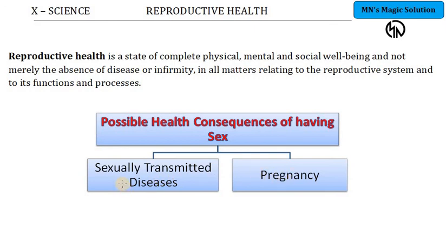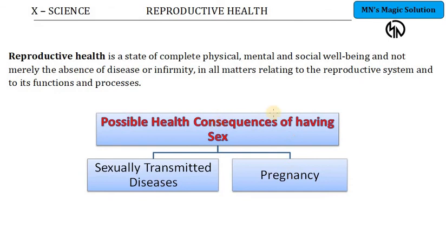The first category is that when people have sex, sexually transmitted diseases might occur. Sexually transmitted diseases occur due to the physical contact between any two persons. Normally, even without physical contact, diseases can spread between two people through airborne or waterborne routes. But if physical contact is available, the disease causing organisms immediately get spread. So that is called sexually transmitted diseases.